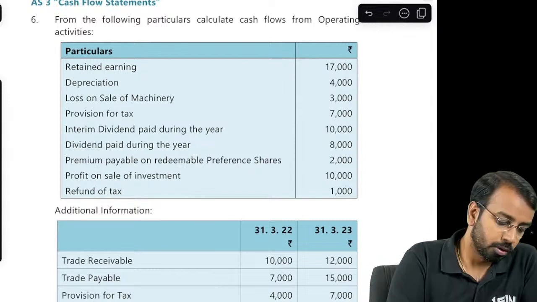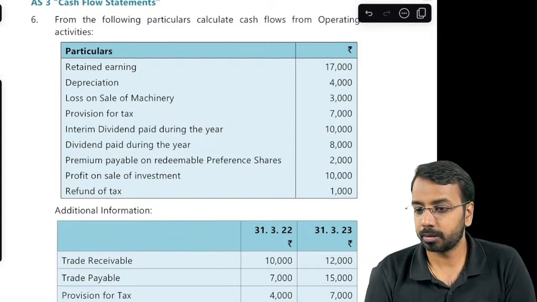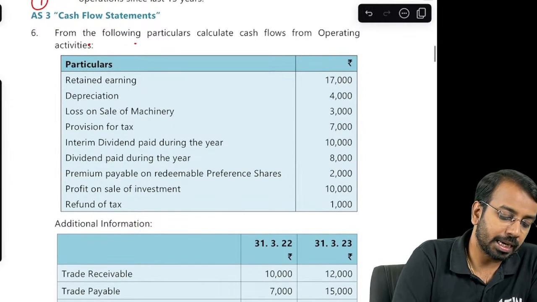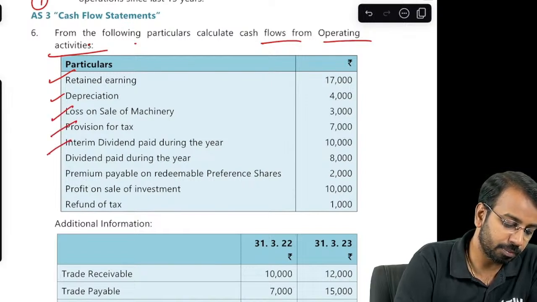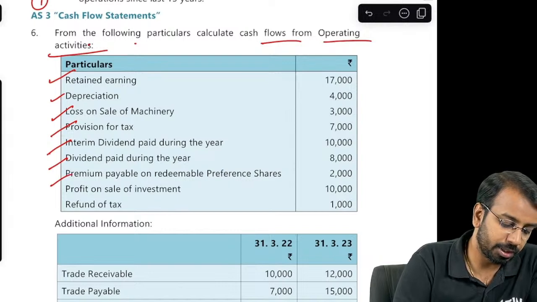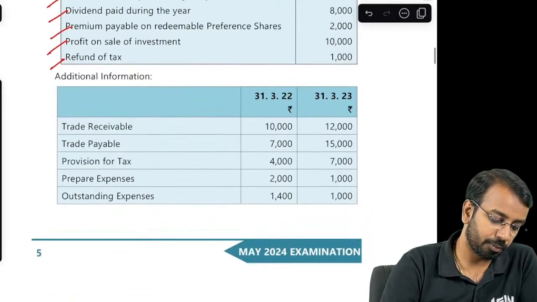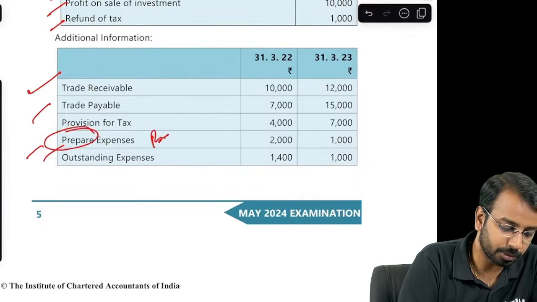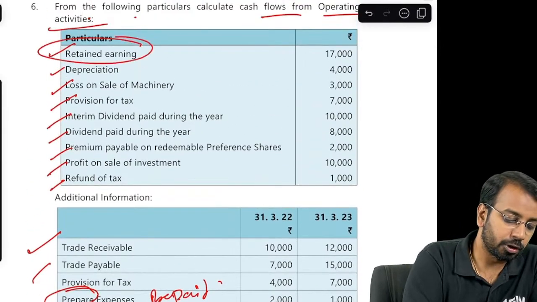From the following particulars, moving on to the next one, cash flow statement on accounting standard 3. From the following particulars, calculate cash flows from operating activities. So they have given retained earnings, depreciation, loss on sale of machinery, provision for tax, interim dividend paid, premium on redemption of preference shares, profit on sale, refund of tax. So that is what they have given, and they have given additional information of current assets and current liabilities. It is not repair expenses, it is prepaid expenses. Okay. Now, this actually should be referred to as net profit.